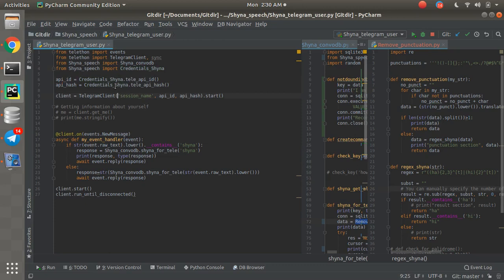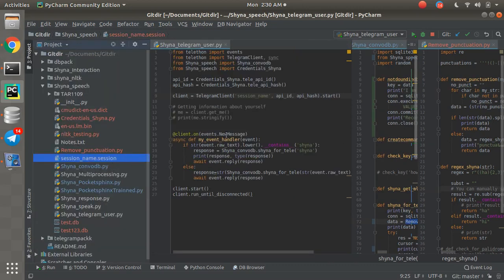So the best thing is, this is the method that is going to create a session. It creates a basic file, that is the session.name.session file, and once that session file is created, for the very first instance, it's going to ask you for your number and the code that is going to be sent to that number. Once that is done, then this client is basically registered with Telegram, and it's not going to ask you for the login credentials again and again. If you use a wrong number or something like that, you can simply delete the file, and then it will ask you again. So this is kind of a hack that I tried previously.